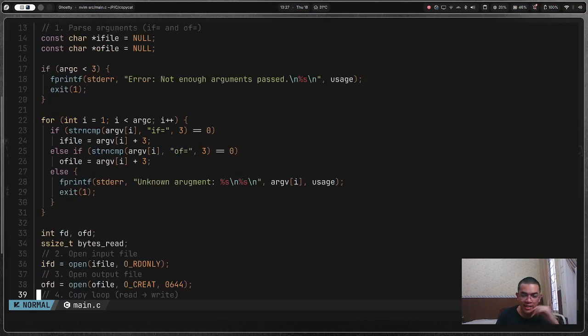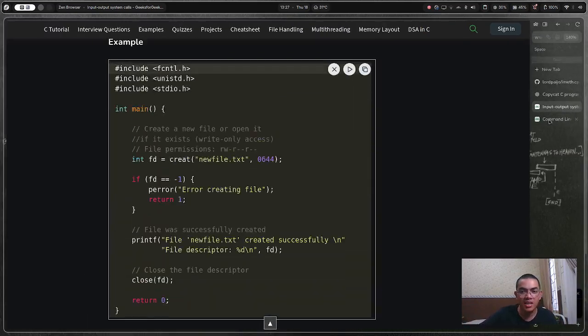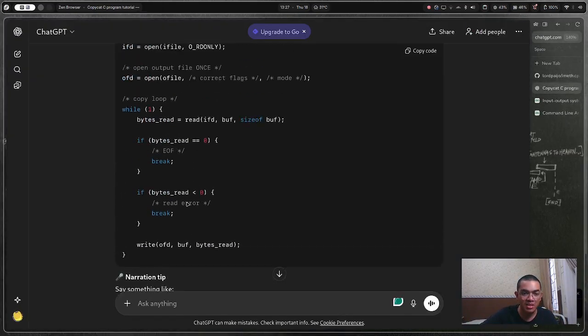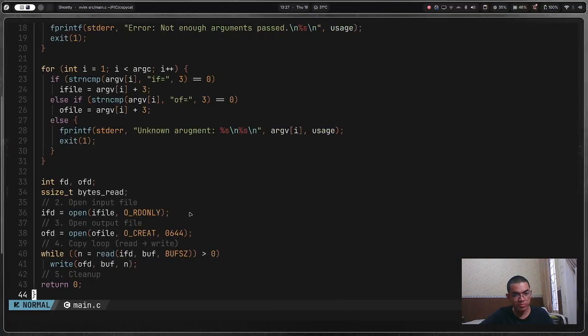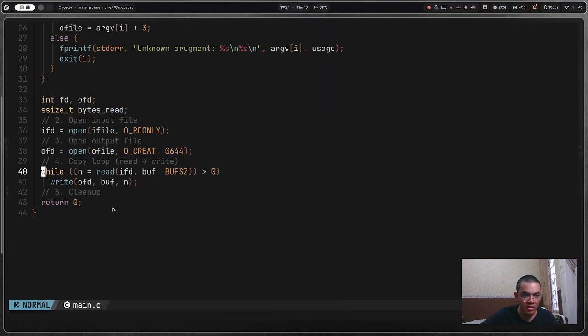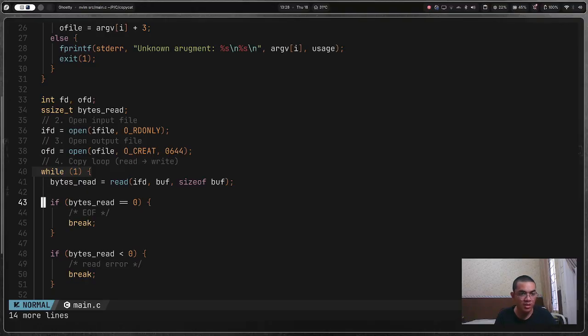That's all I need, right? Now let me copy this guy's code. I'm a dumbass. Read error, EOF, break, while one, copy loop. This is a copy loop. So let me fix this. Look, I'm sorry if I have to use ChatGPT. I'm not a master in C. I'm just trying to make funny content on YouTube. All right. So okay, bytes read 0, EOF. I need to return EOF. Return read, unsigned char c, EOF. Read error.